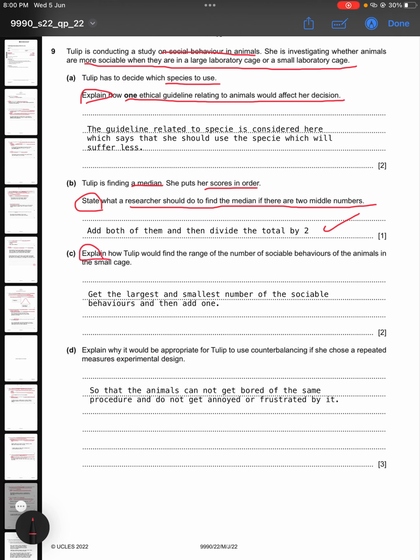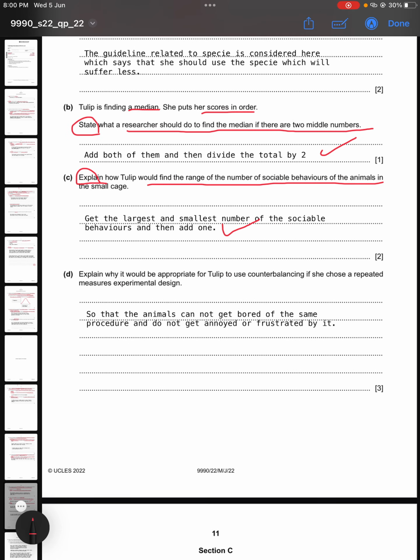Now explain how Tulip would find the range of the number of sociable behaviors. So for any range, you take the highest value and then the smallest value and then add 1 to it. So over here as well, she is going to get the largest and the smallest number of sociable behaviors and then add 1 to it.